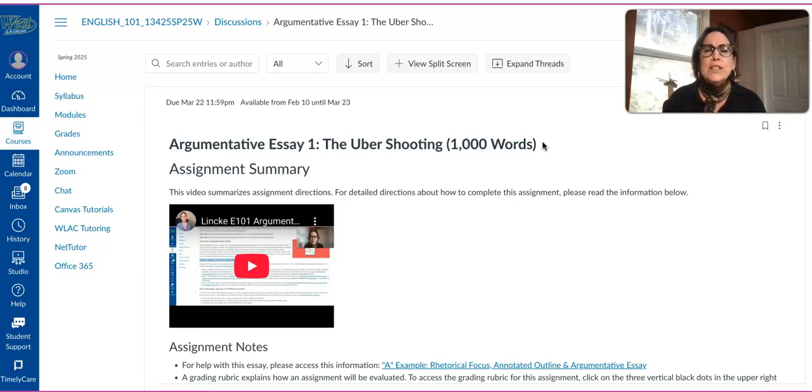All right, so let's look at the directions together. I'm not going to read them to you. I'm just going to point out key pieces of information to remember, and I'm going to ask you to read the directions very carefully from beginning to end to yourself, okay? So let's start with the 1,000 words. What does that mean? Well, that's 4 pages. We have a 3-page essay, about 750 words, and a 1-page peer review process. That's approximately 250 words for our grand total of 1,000 words, 4 pages.